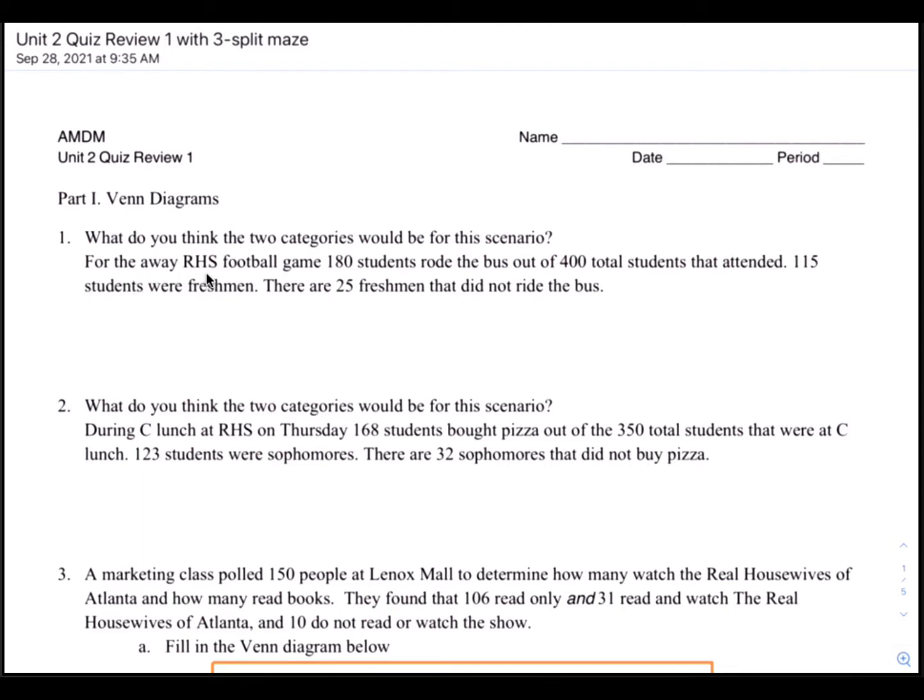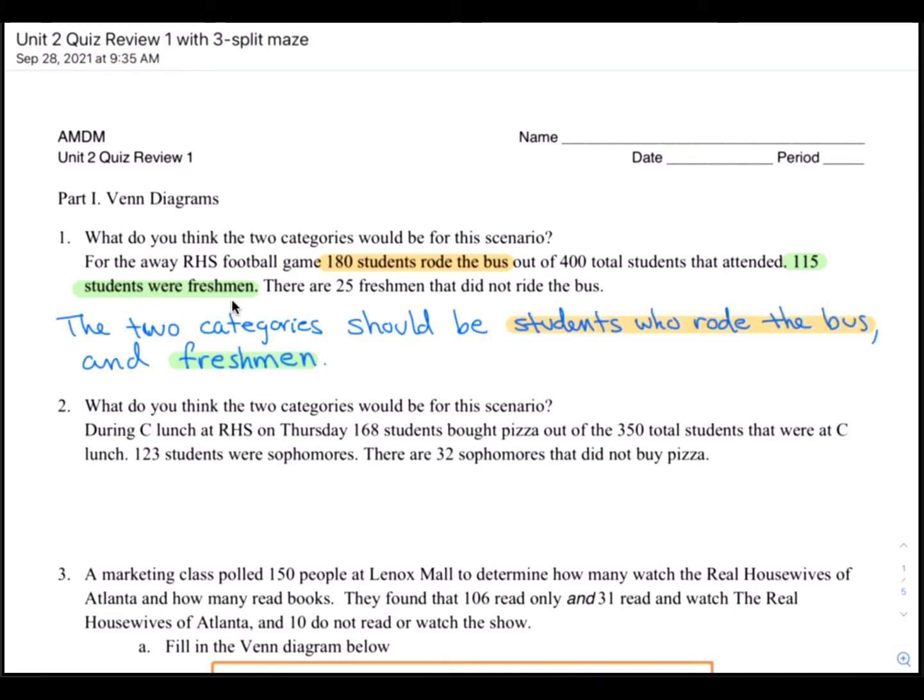It says, for the away RHS football game, 180 students rode the bus out of 400 total students that attended. 115 students were freshmen. There are 25 freshmen that did not ride the bus. All right, looking at the highlighted information, we see that there are 180 students who rode the bus and that there's 115 students who were freshmen. So our two categories should be students who rode the bus and freshmen.